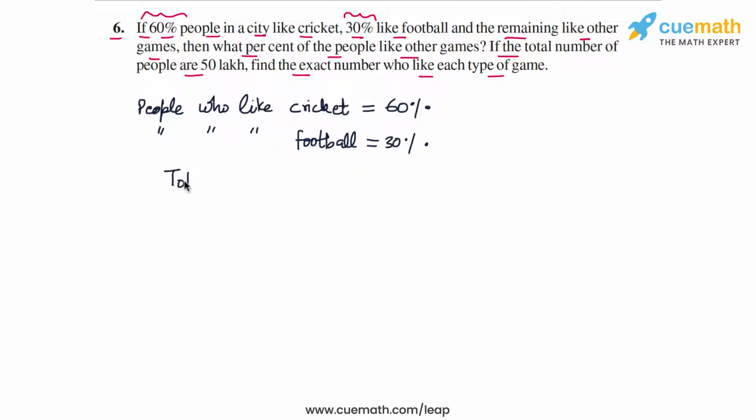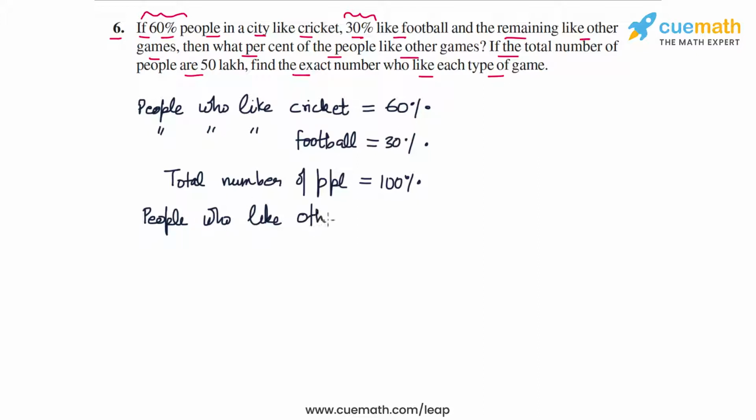So total number of people is 100%. So this means that people who like other games is 100% minus people who like cricket and people who like football. So this is equal to 100% minus 60% minus 30%, or 100% minus 90%, or 10%. So people who like other games are 10% of the total number of people.